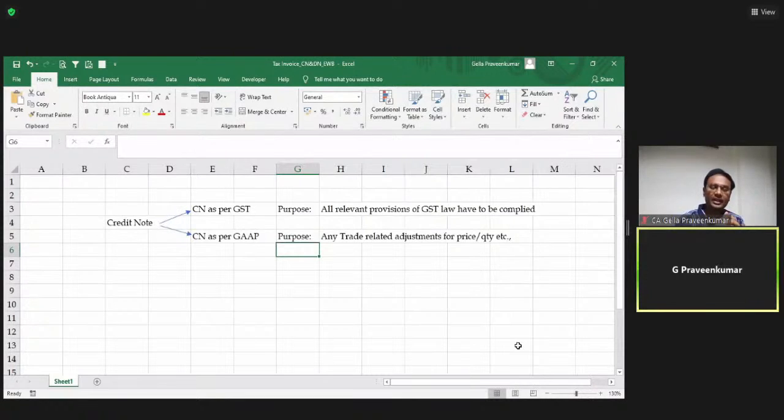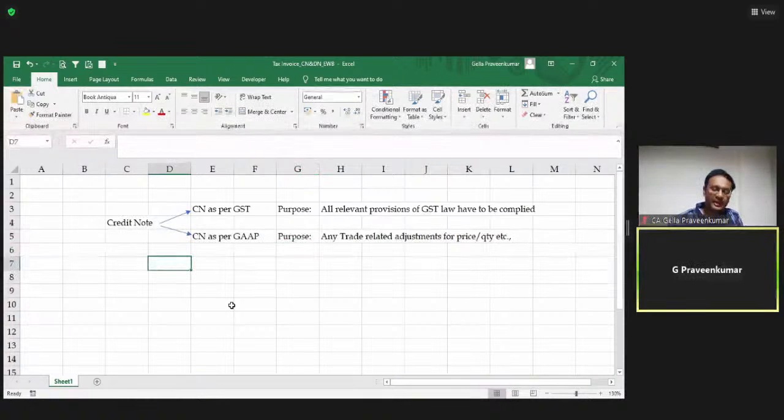Now, this is one mechanism. Second mechanism, I have purchased some goods from a particular supplier. Due to quality issues, there is a deficiency in the performance of the material. I would negotiate with the supplier saying that, look, I have to pay you a sum of rupees 1 lakh. Because of deficiency in quality, I wouldn't pay you 1 lakh. I'll rather reduce it to 80%, that is 80,000. Now, if you see my credit note as per GAAP, this is a document which has got a holistic view as per my accounting principles.